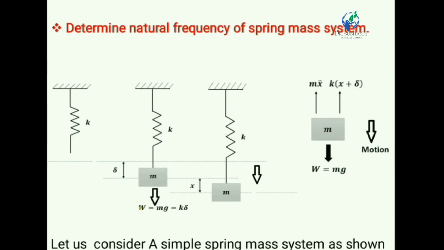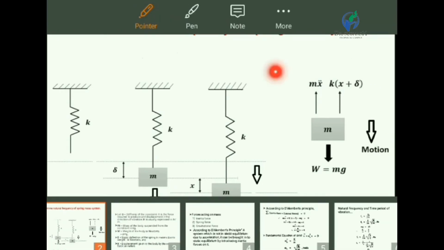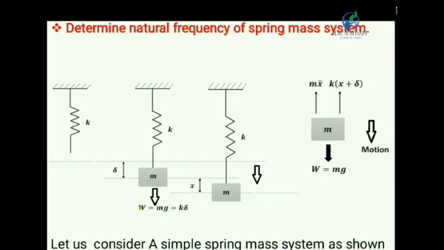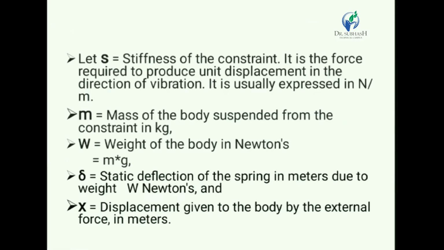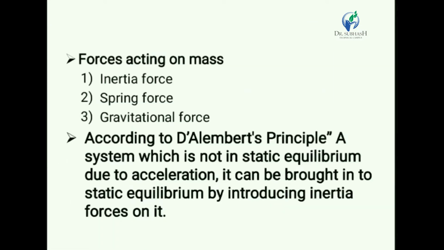Now, if we consider the free body diagram, we see that there are three kinds of forces acting on the system.